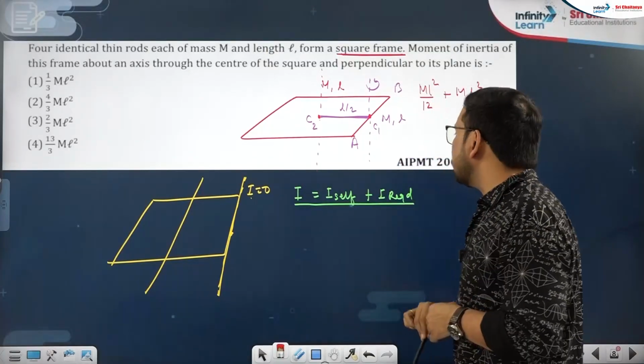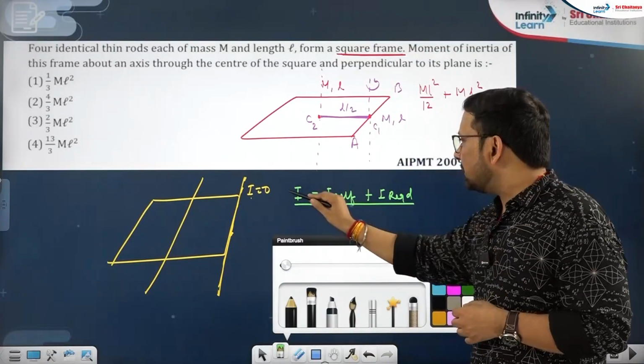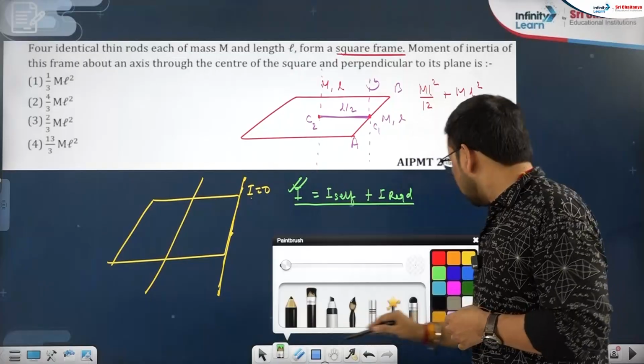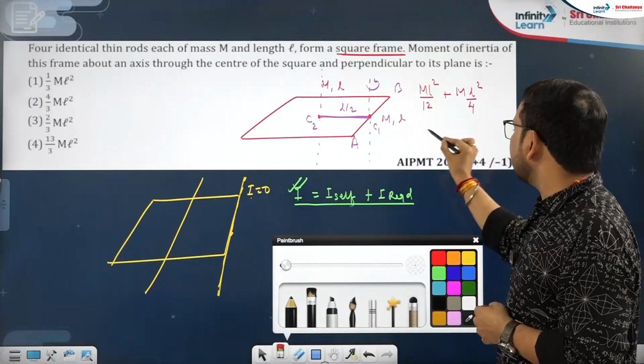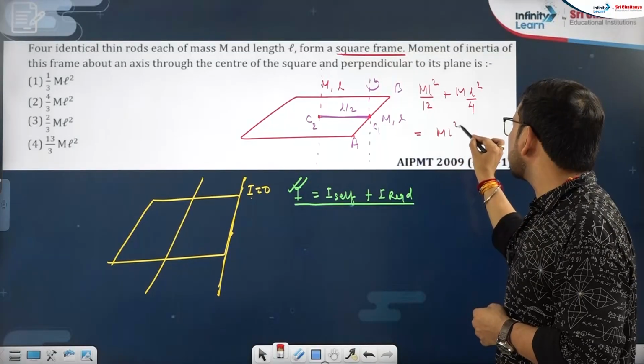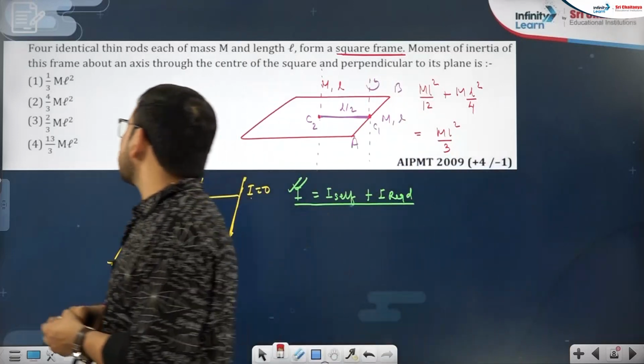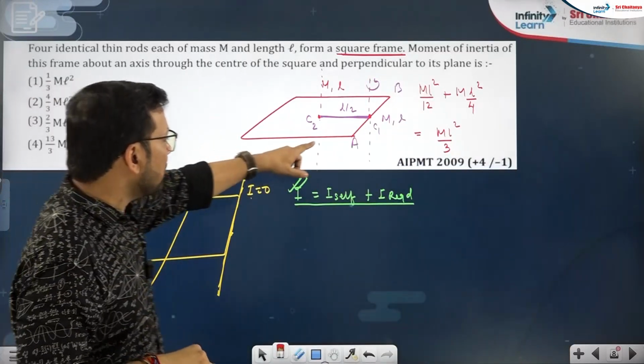Just a rod question is there, one AIPMT, so I wanted to share this approach with all of you. That approach I am using here. Okay. This way, how much is it coming? That is ML square by 3. That will be about this axis. ML square by 3. Every rod will be that way.